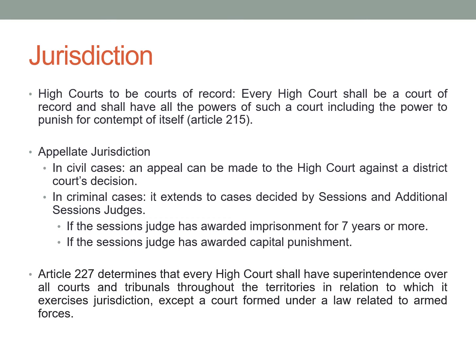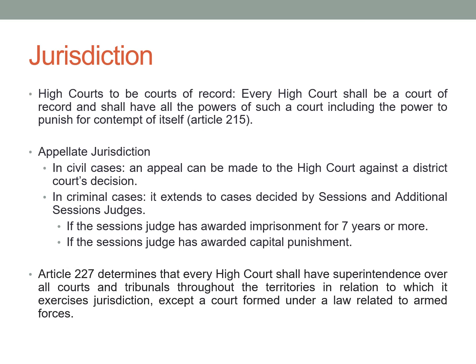Next, we will see the jurisdiction of High Court. High Courts to be court of record, Article 215. Every High Court shall be a court of record and have all powers of such a court, including the power to punish for contempt of itself. That means High Court can initiate proceedings if anyone tries to commit contempt of the High Court.